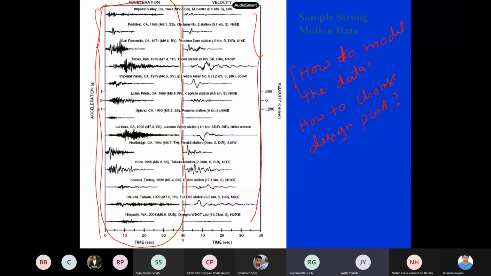You say amplitude. No, you think like a fresher. Whenever somebody shows you these type of time histories, what is the observation? What is the first feeling you get when you look at this data? All are within 40 seconds. Okay, that is fine. But the first observation when you look, what can you make out? Are they familiar to you?